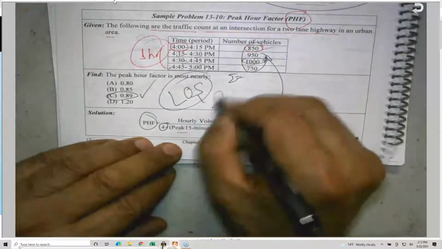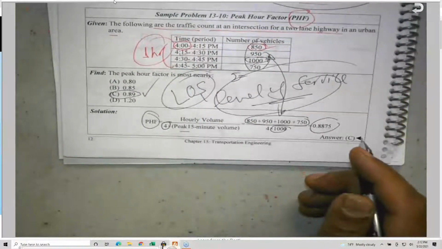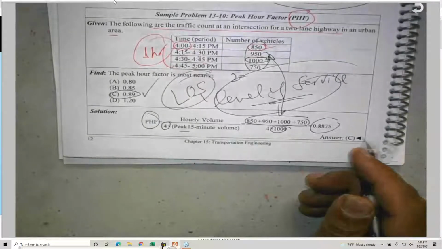LOS is the level of service. Level of service. We're going to see this later on.